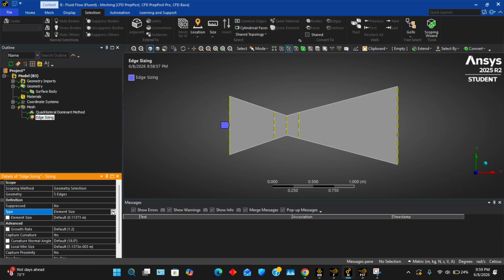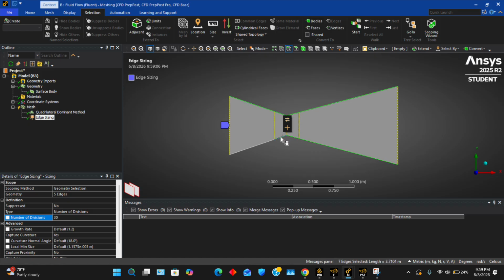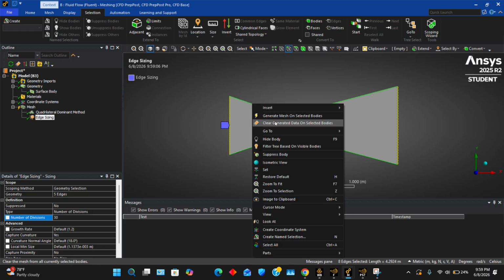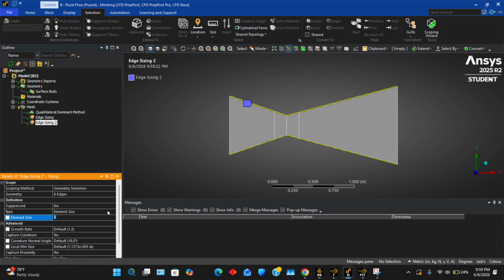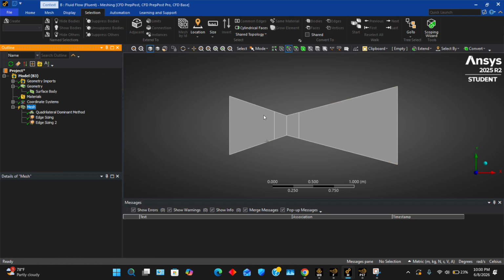We'll change the type to number of divisions. We're gonna do 30 divisions. And then we are going to do the same thing for the wall. So the wall edges, I'm going to select all of them, should be 8. And you're gonna right click one, insert sizing. It's gonna be number of divisions again. And this time we're gonna do 20. That is it for edge sizing. And then we're just gonna generate that mesh. So we'll go here and we'll just do generate mesh.